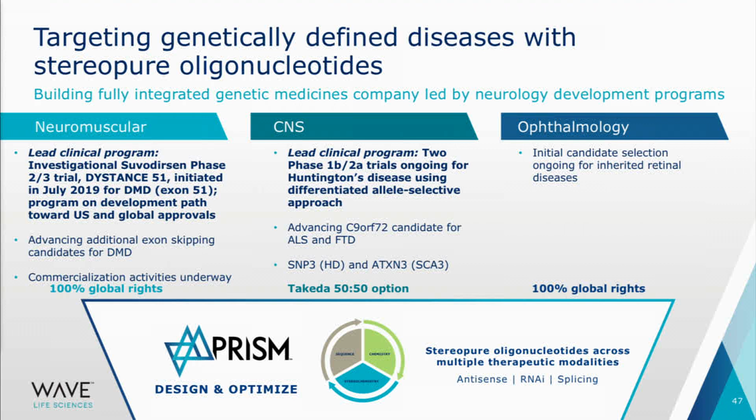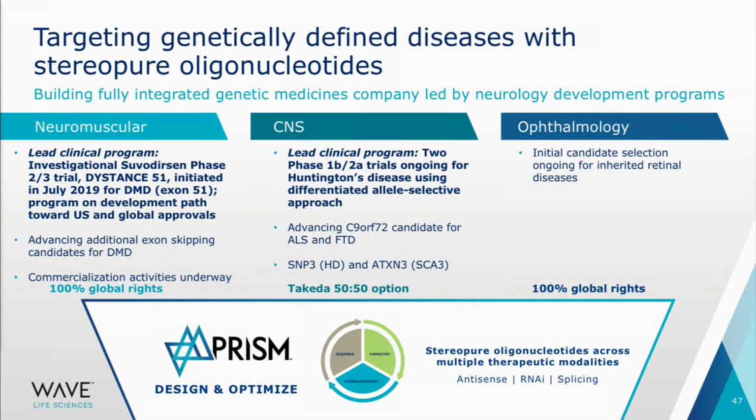In the neuromuscular space, we're utilizing exon-skipping oligonucleotides that are stereopure to skip exon 51. In the CNS space, we're using stereopure oligonucleotides that are allele selective for Huntington's disease. We selectively knock down the mutant allele while maintaining and leaving the wild-type allele intact. I'll talk about ophthalmology and how we use both of those technologies.